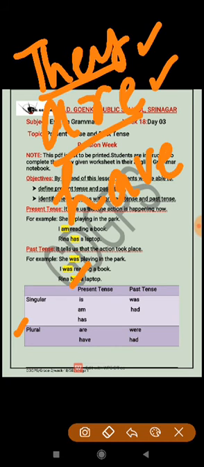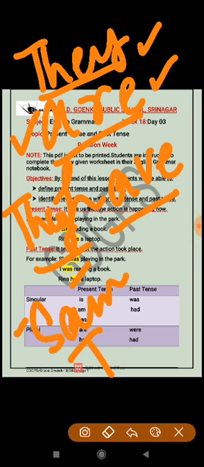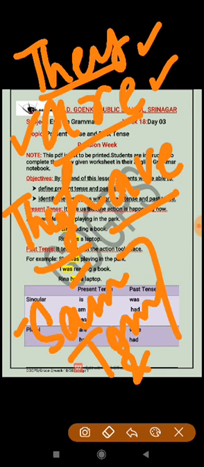Reena and Seema, they are plural, so we will use are with it. They have a car. They is a plural pronoun, so we will use have. Sam, Tom, and Edison are playing in the park. Again, they are plural, so we will use are with it.